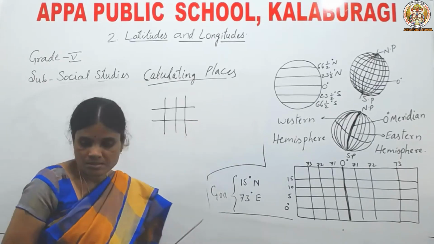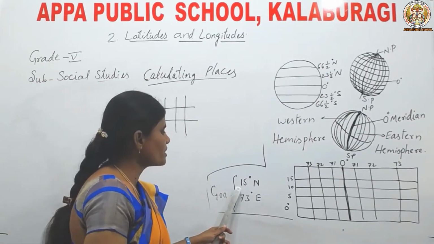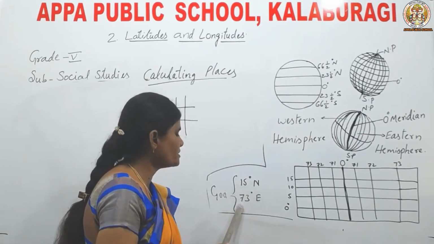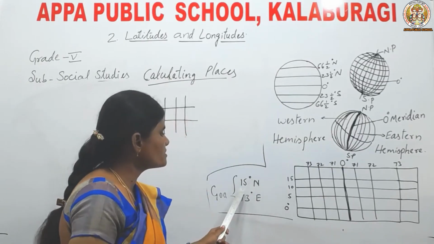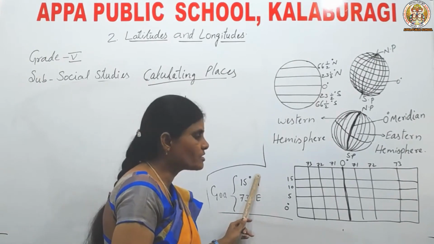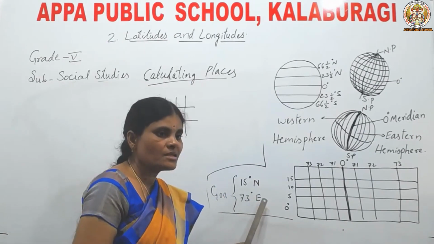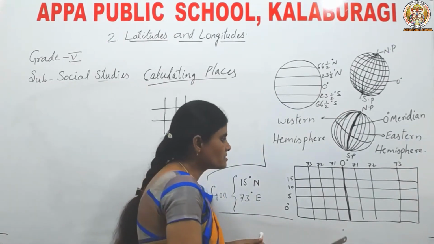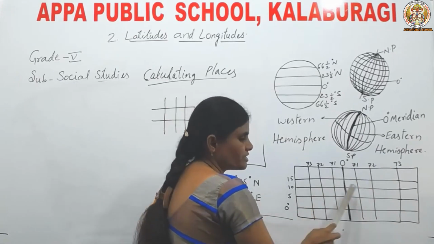Understood, children? For example, here Goa is located at 15 degree north and 73 degree east. That means Goa is located at 15 degree north latitude and 73 degree east longitude. See, this is the 0 degree meridian and these are the latitudes.